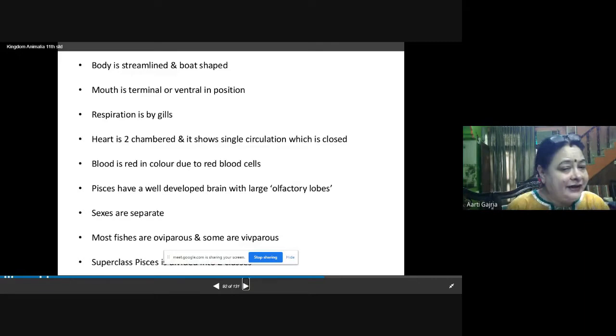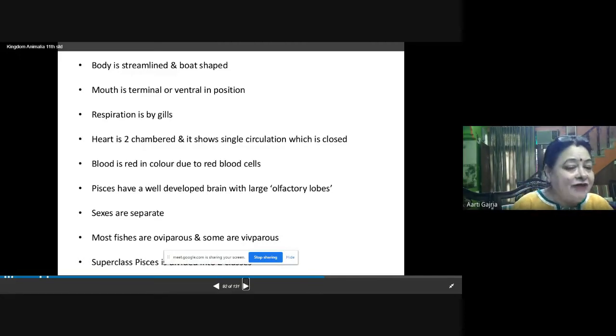Blood is red in color, so here the blood is also red like us, and Pisces like us. That means what? Because of the red pigment. What is that red pigment? Hemoglobin. Because of the hemoglobin, the color of our blood is red. So they also have blood red in color.